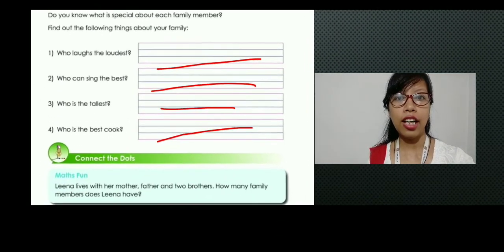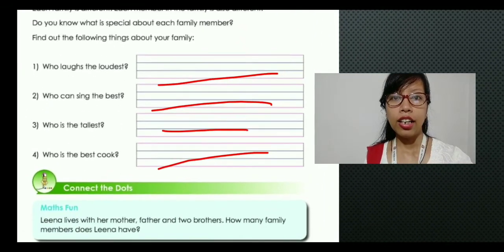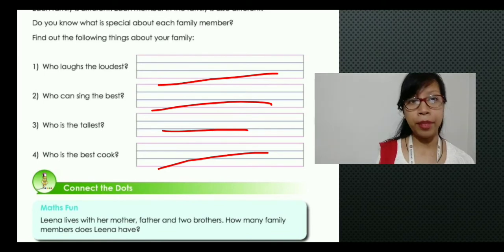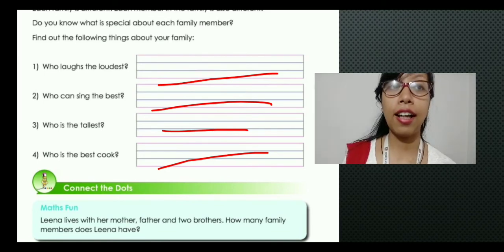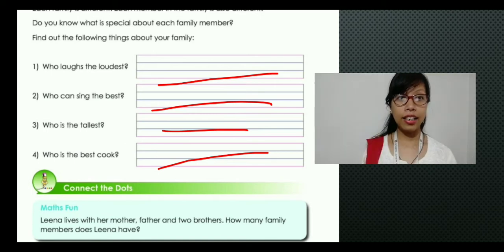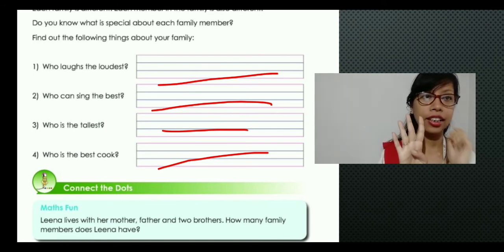Okay, so let's move to the next one, that is maths fun. Lena lives with her mother, father and 2 brothers. How many family members does Lena have? Lena is a girl, right? She lives with her mother, father and 2 brothers, right?